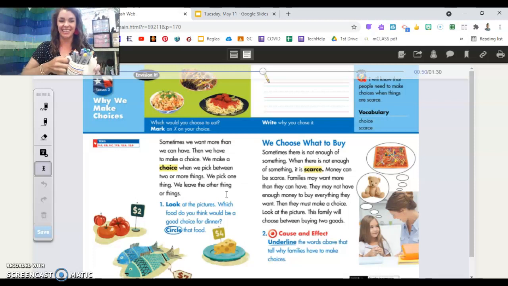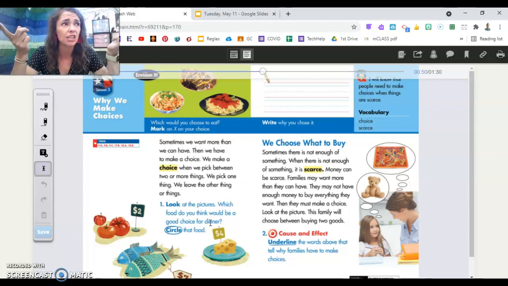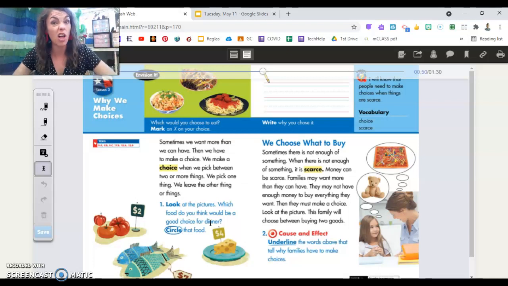That's a good color. You have to make a choice today on some foods. It says, look at these pictures. Which food do you think would be a good choice for dinner? Think about dinner. Is that what you eat first thing when you wake up in the morning? Is dinner what we eat in the classroom at 12 o'clock noon? When's dinner time? 6, 7 o'clock in the afternoon is dinner time. All right, now that we know dinner, what would you eat for dinner?